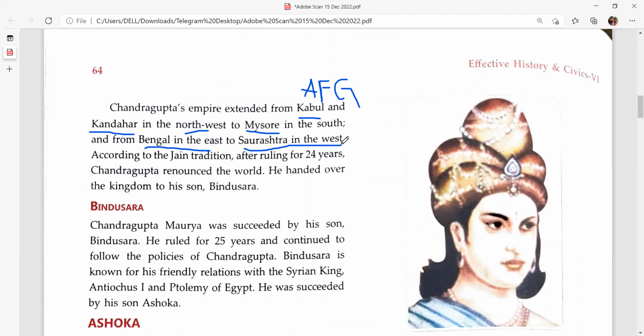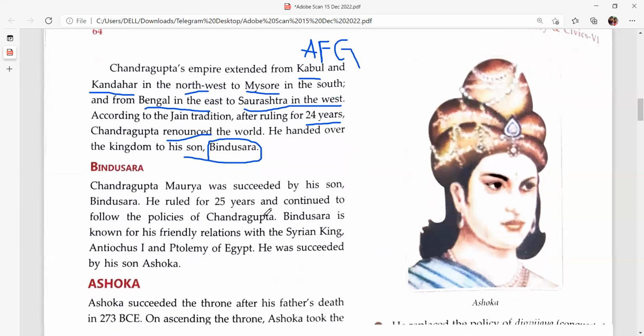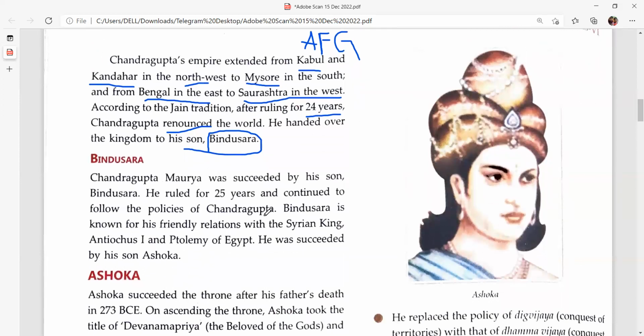That is how Chandragupta Maurya ruled. According to Jain tradition, after ruling for 24 years, he renounced the world and handed over the kingdom to his son Bindusar, and took sannyas. He left all the worldly pleasures. Next is Bindusar, the son of Chandragupta Maurya.